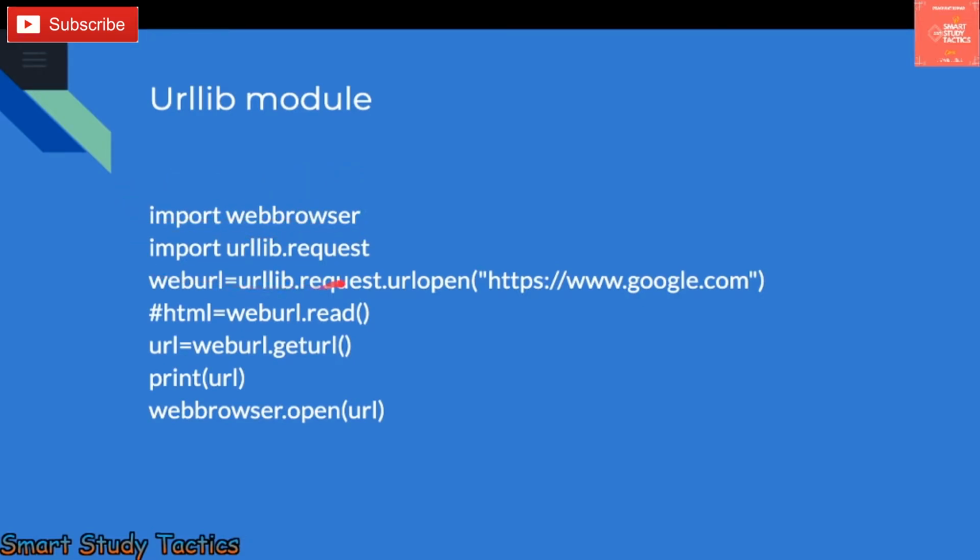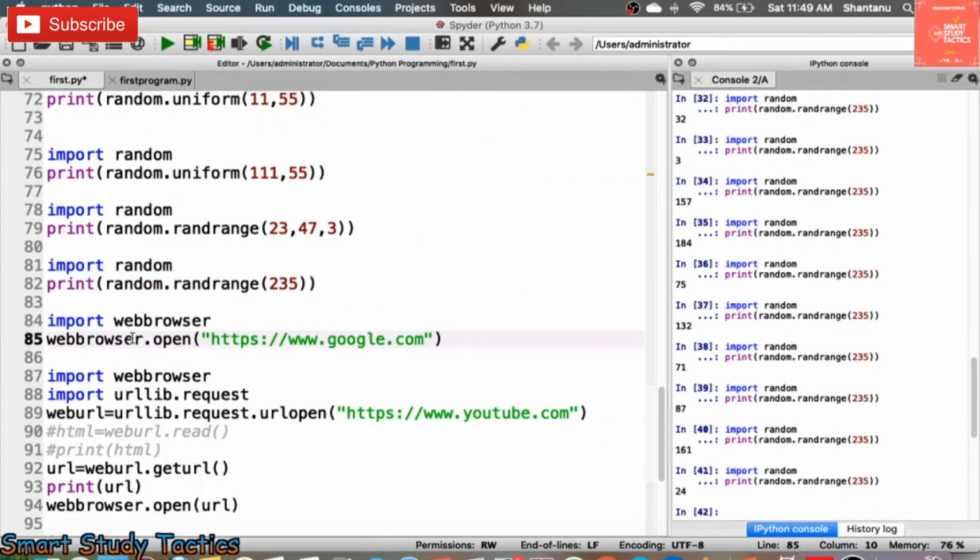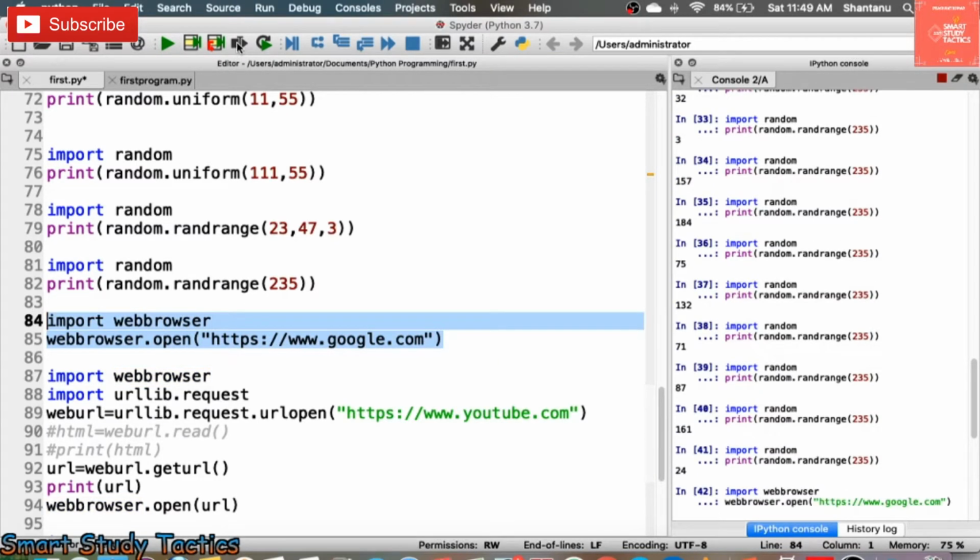In that web browser you are going to open a web URL with this name, and it is going to be read, and you have to print this HTML. After printing this HTML, you are going to get the HTML code of this page. After that you get the URL from here and print the URL. Whatever URL is there, it is going to print, and it is going to open in a new web browser. Let's understand with the help of a practical. So here you can see import webbrowser, dot open. I used Google here. I'm going to execute this command.